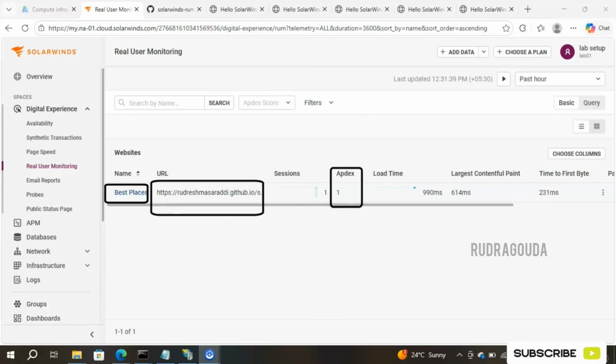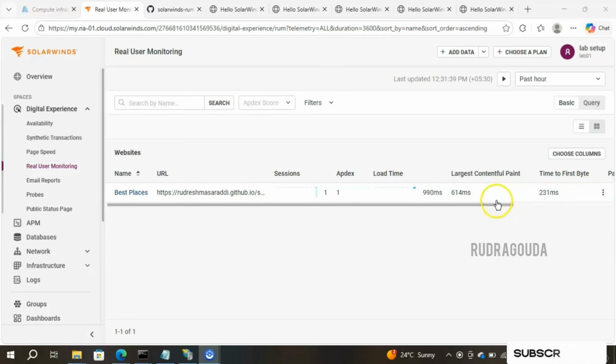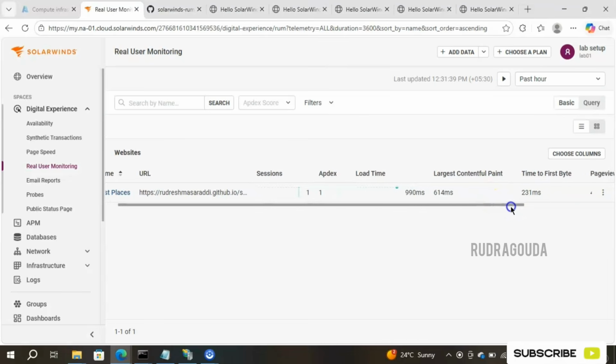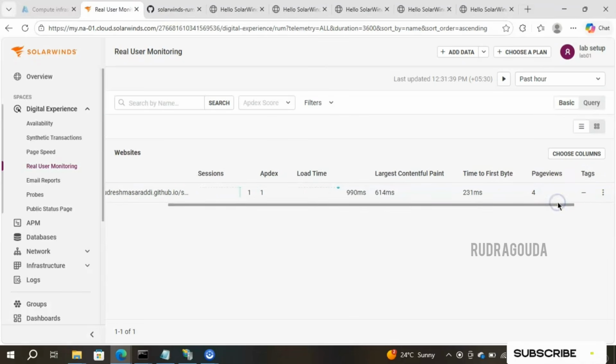It also gives time to first byte, largest contentful paint, and page views. So far it has captured 4 page views. It is supposed to give the value as 5, but don't worry. Within a few seconds it will show 5.